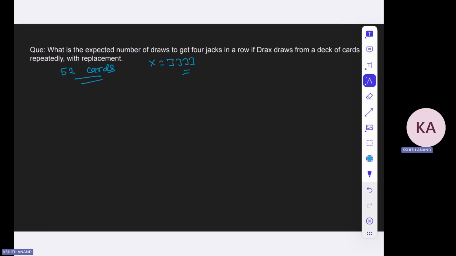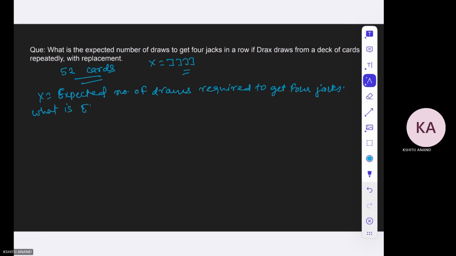So let us say the expected number of draws required is x, right? So now our target is to find what is expectation of x. So let us write expectation of x like this.